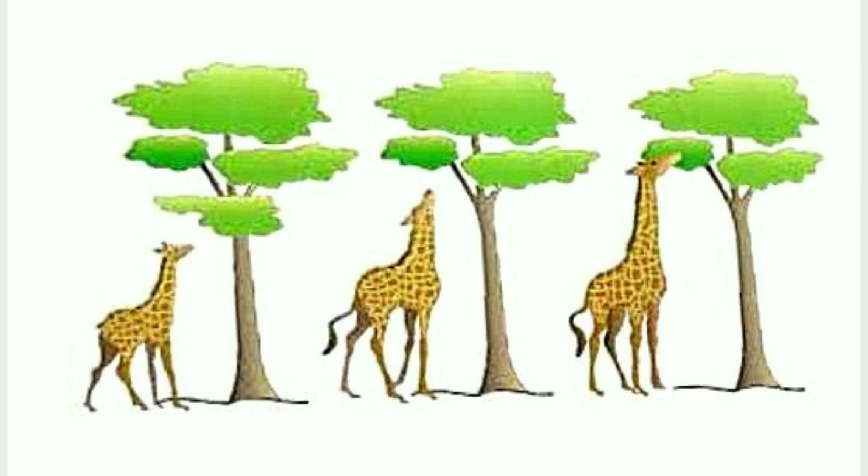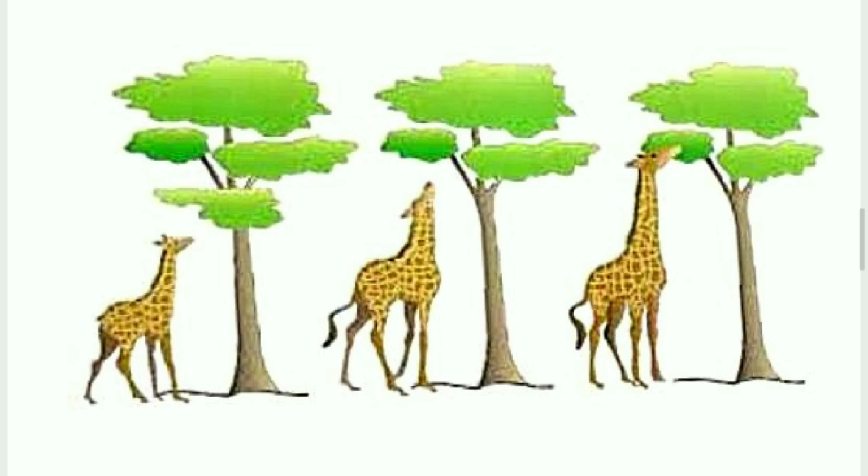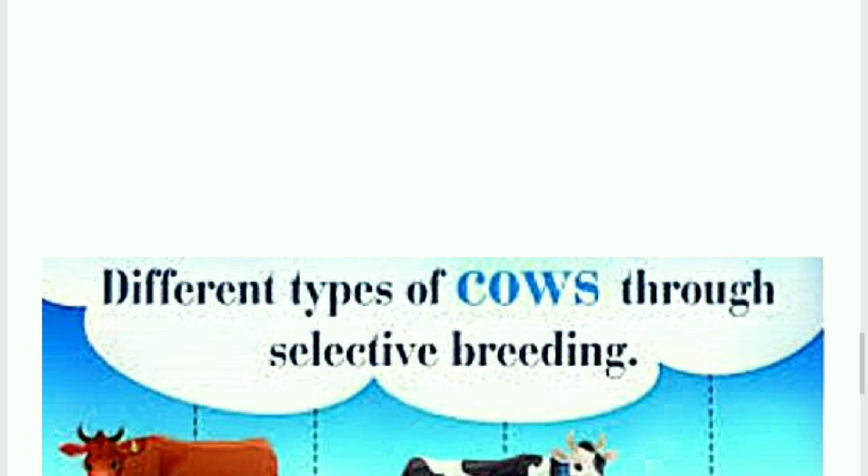Now see children, this is an example of natural selection. Once upon a time the height of the giraffe was not that much, the neck region was very short. Due to evolution, the availability of food resources was minimized, so they increased their neck length, and as they increased their neck length, they started consuming the tall trees and tall plants, their leaves and so on, and as time passed the length of the neck increased.